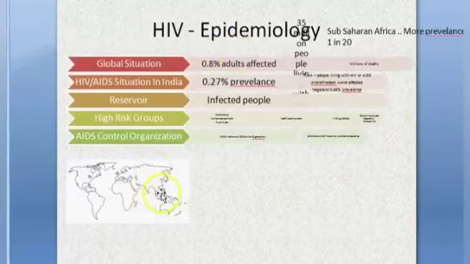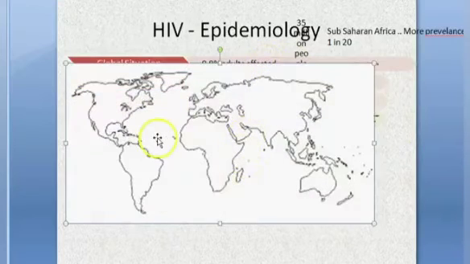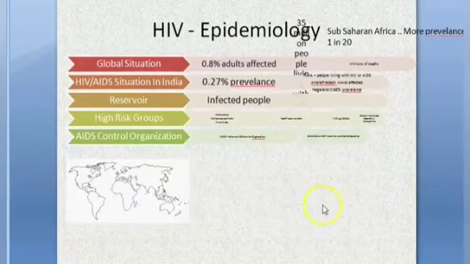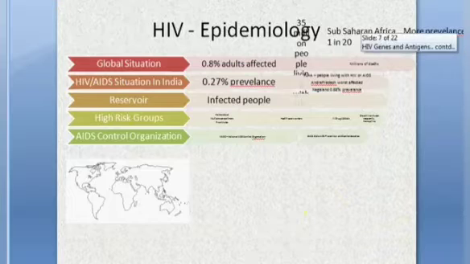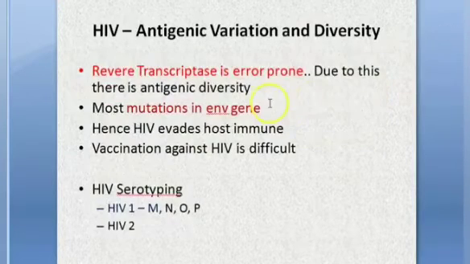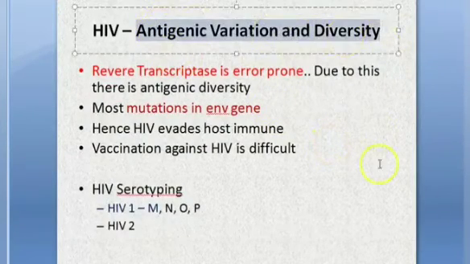Okay. Guys, in this epidemiology, one more point we wanted to add is this: in sub-Saharan African countries, the prevalence is like 1 in 20. 1 in 20 people will have HIV. So be very careful if you are going there or working there. So now let's move on. We saw the antigen, right? Then we will see the antigenic variation and diversity.